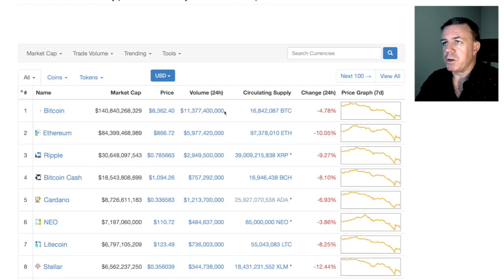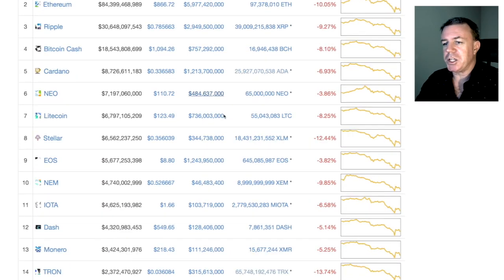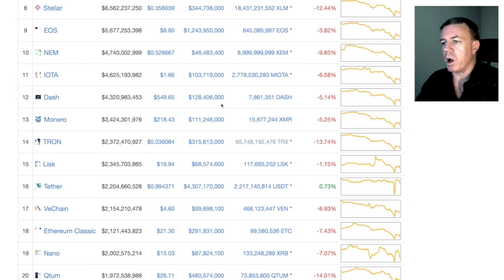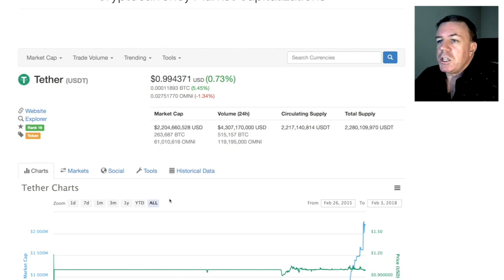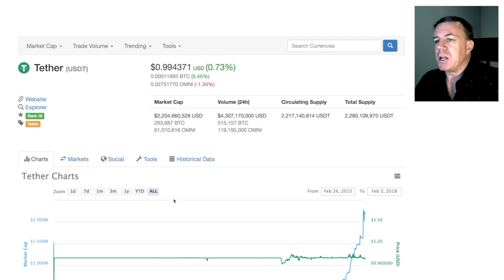So we're on the main page of cryptocurrency market capitalizations. We'll just go down here to Tether for a moment. So Tether is basically tied to the US dollar. It is currently getting investigated by the Commodities Futures Trading Commission, the CFTC, and I don't